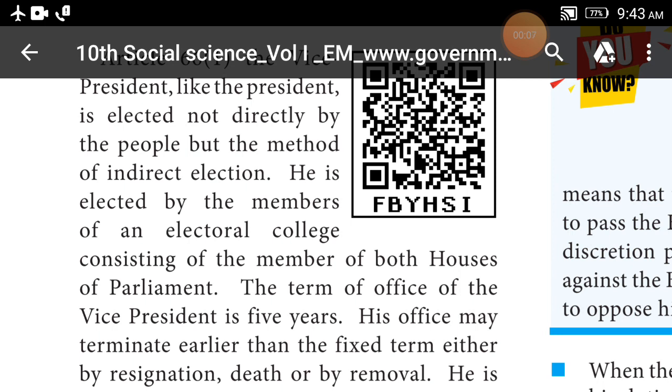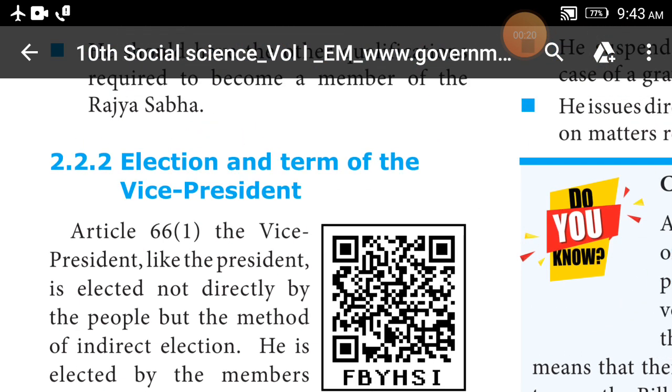So last day we discussed the qualification and powers of the president. Now we continue the same lesson with the election and term of the vice president.